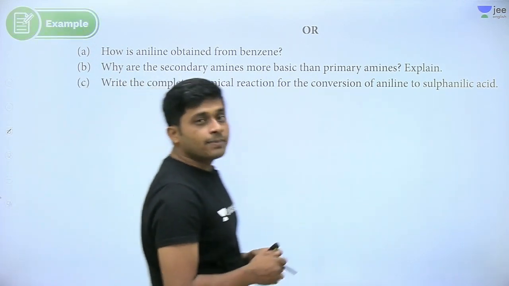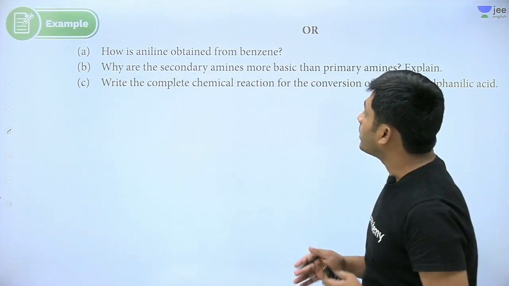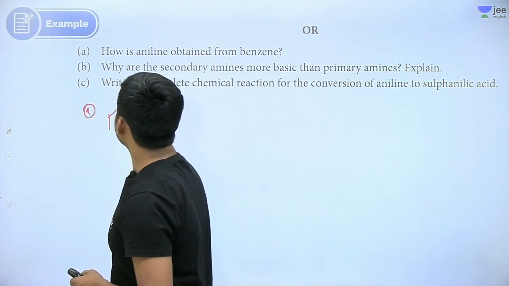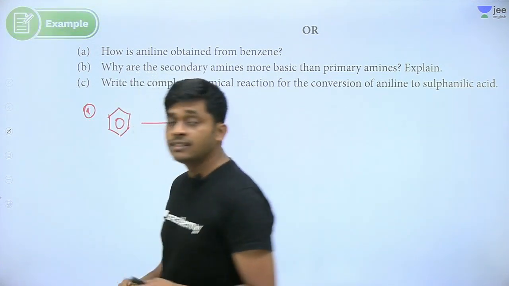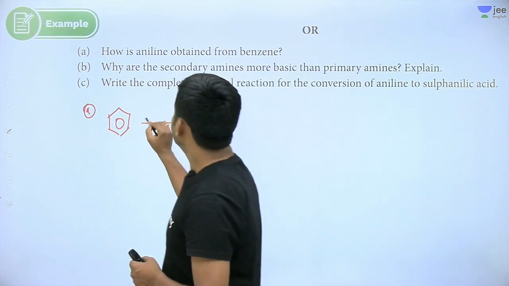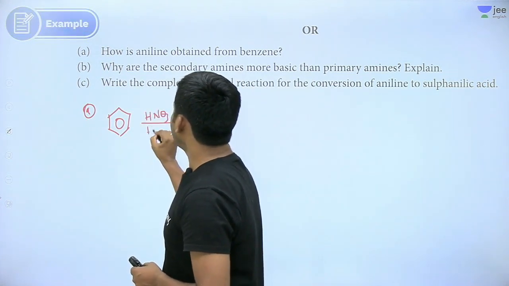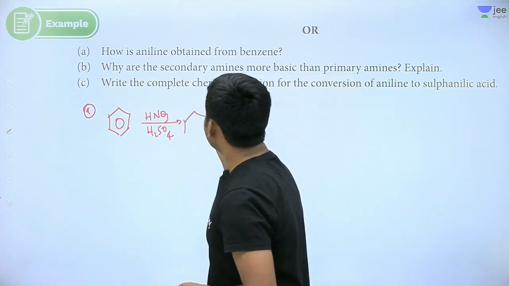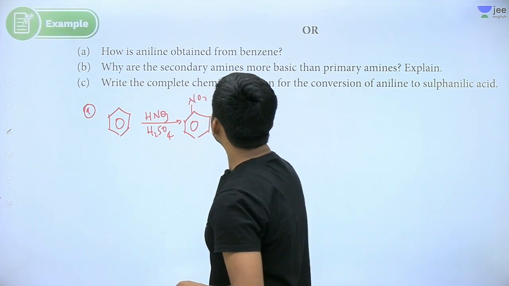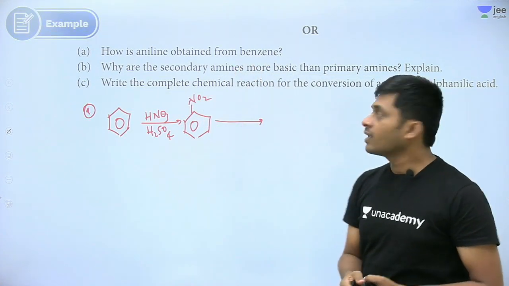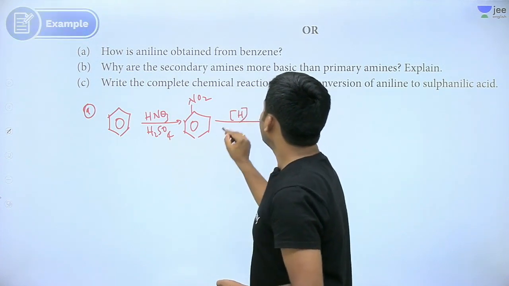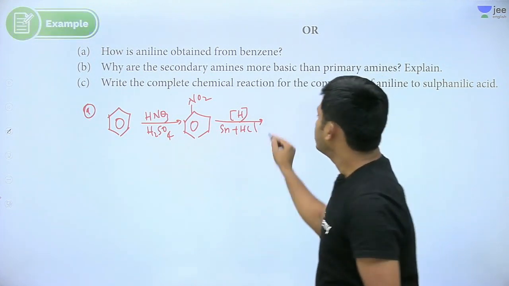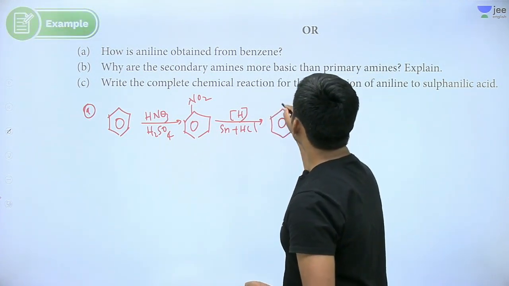How is aniline obtained from benzene? From benzene to aniline, how do we do it? Any idea? First benzene is there, then nitration you can do. How do we do nitration? HNO3 plus H2SO4, this is the nitration mixture. So what we get here is nitrobenzene. Then reduction, by using Sn plus HCl you can use. So metal plus acid, and we get NH2.